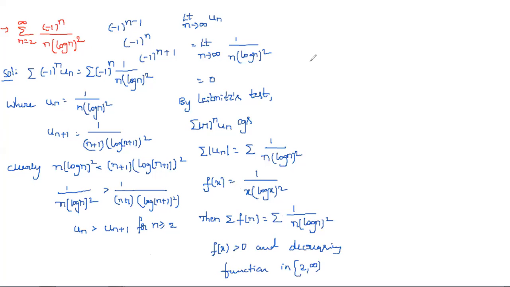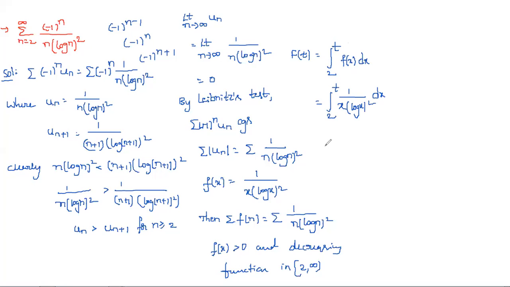Now we have to calculate the capital F(t), which is the integral from 2 to t of f(x) dx. So this is equal to the integral from 2 to t of 1/(x(log x)^2) dx.